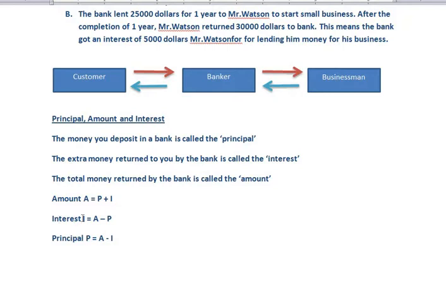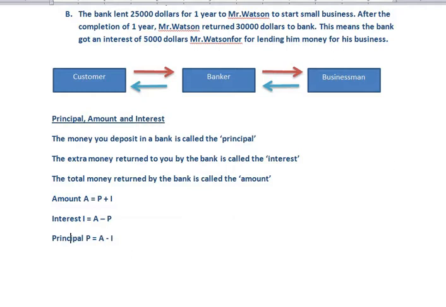The formula of interest is amount minus principal, and another formula is for principal. If you want to calculate the principal, you have to do amount minus interest. You have to subtract the interest from the amount to get the principal. What are the basic formulas? Amount A is equal to P plus I. Interest I is equal to amount A minus principal P. To calculate the principal, P is equal to amount A minus I.